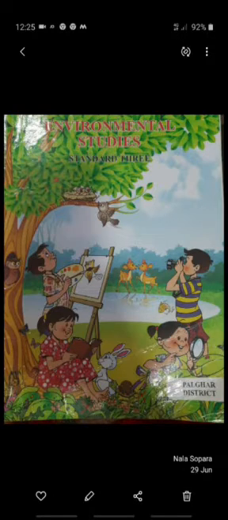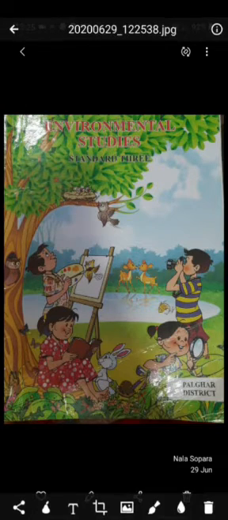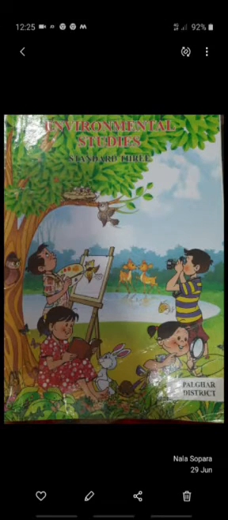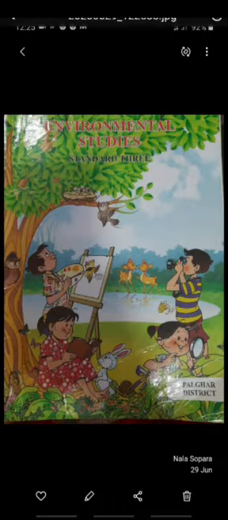Students, we have started with lesson 2, So Many Kinds of Animals, in which till now we have studied that different animals are found in the air, on the ground, and in water. Then there are differences in the colors, shapes, and sizes of animals, and also in the ways they move.